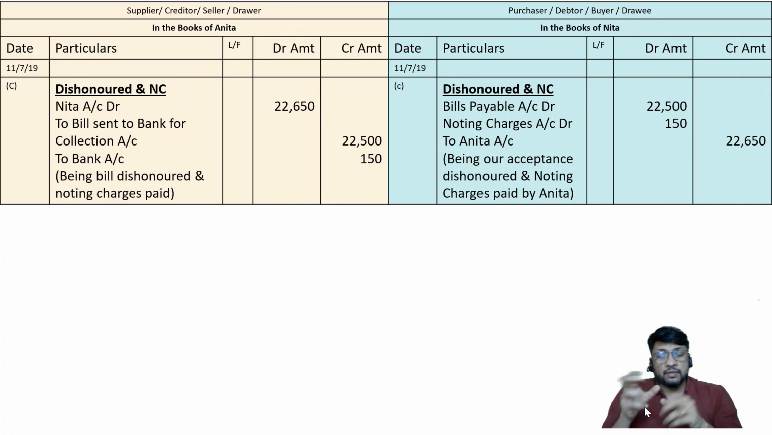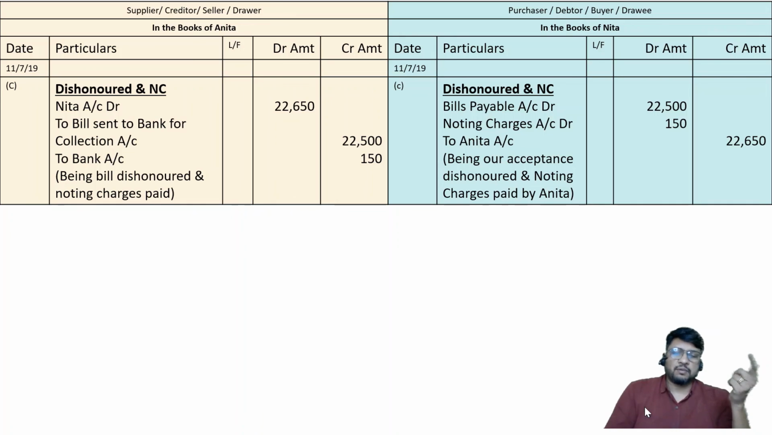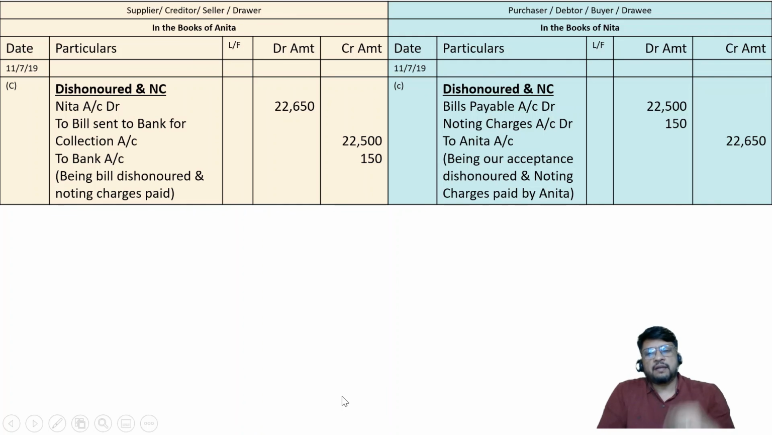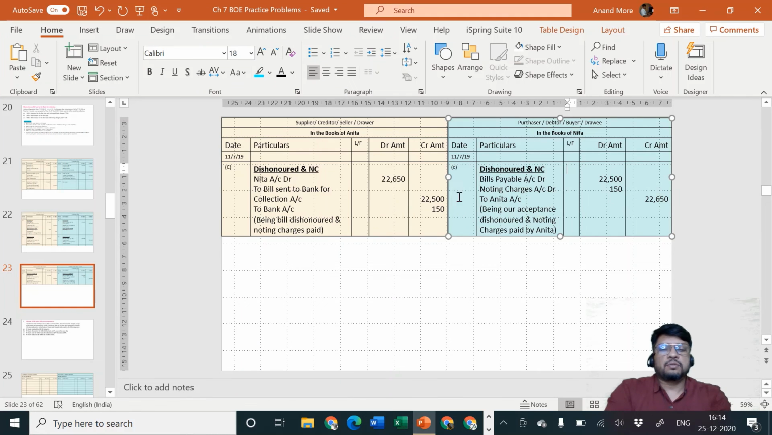The new account, the name of the account is very important, a lengthy name: Bill sent to bank for collection account. You can use a shortcut name also, like bank for collection account. That depends upon you, that is not a problem. But your name should be such that it will be easy for the reader to understand that this is a bill which is sent to bank for collection. Okay, so these are the points to be kept in mind. Once you are in a position to do it, then the fourth logic is also over.